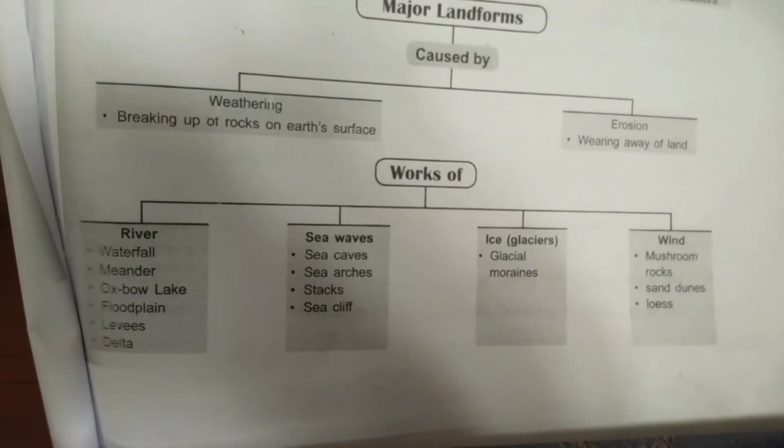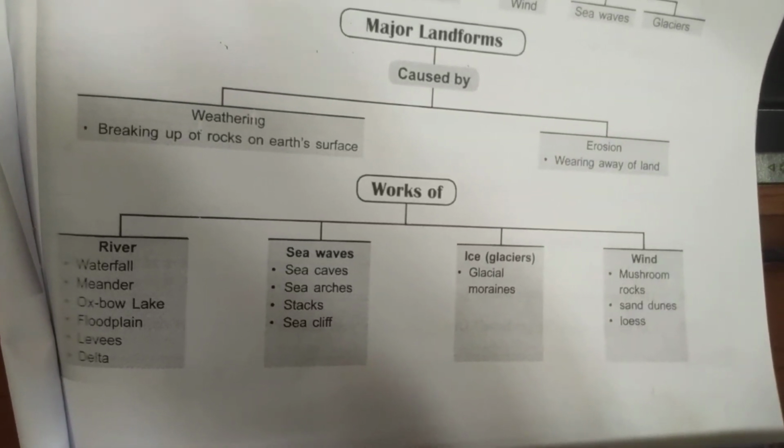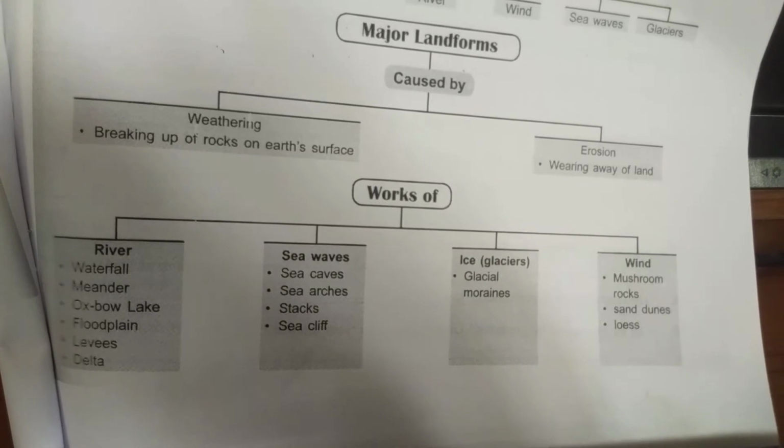Next we have levees. A levee is a natural or artificial slope or wall that regulates water level.